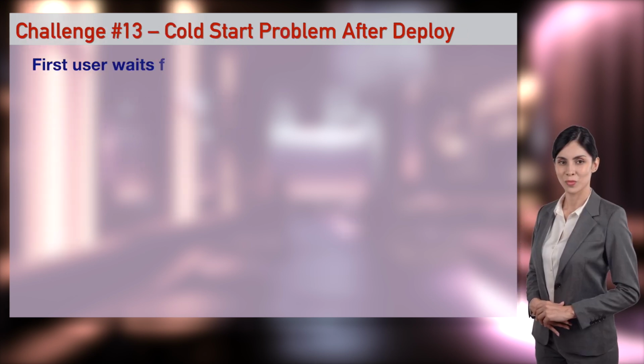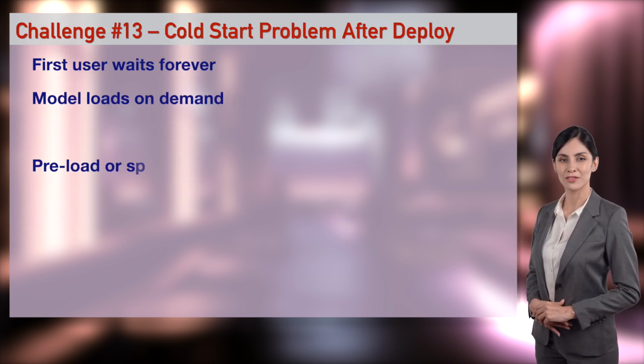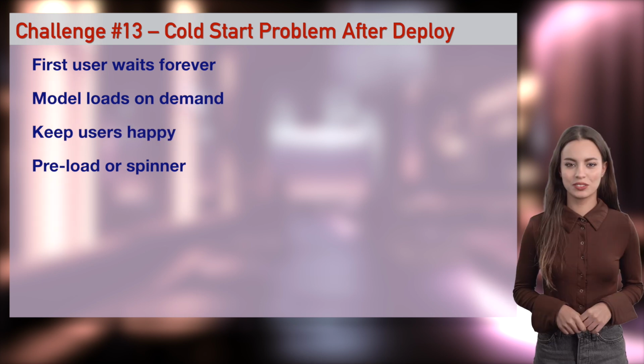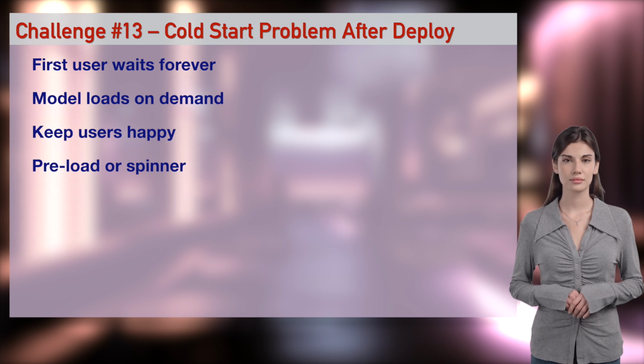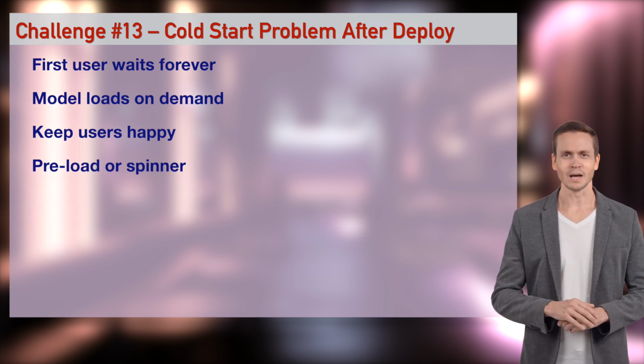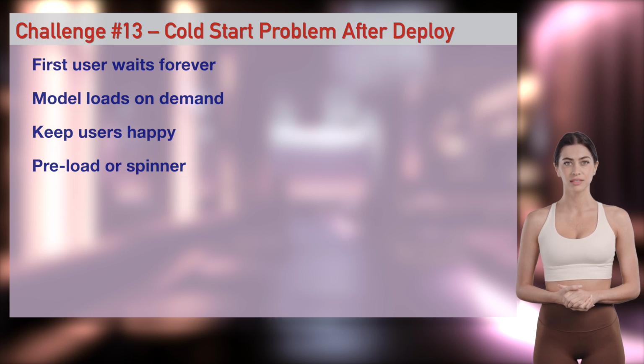First user after deploy waits 45 seconds while the model loads. They leave forever. My Streamlit app was perfect, except the first person always bounced. Pre-warm the model or use lazy loading with a spinner. I'll show the cold start, then add the Streamlit spinner and preload trick. Anastasia, warm me up instantly.